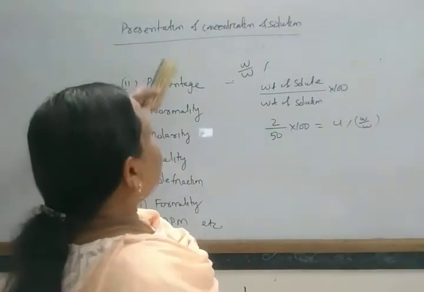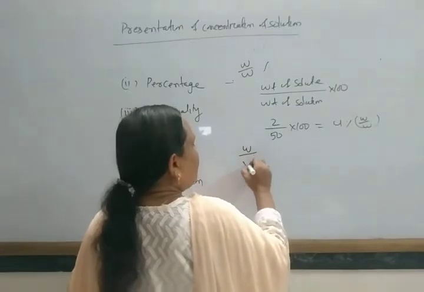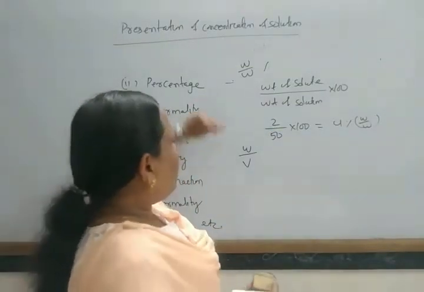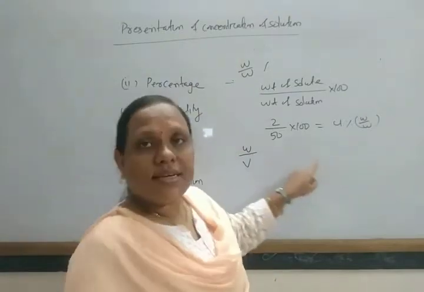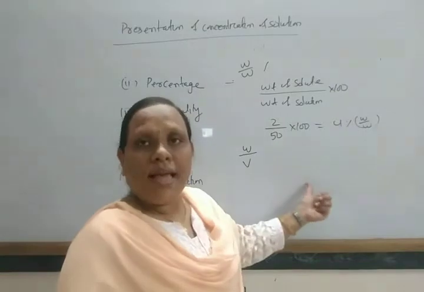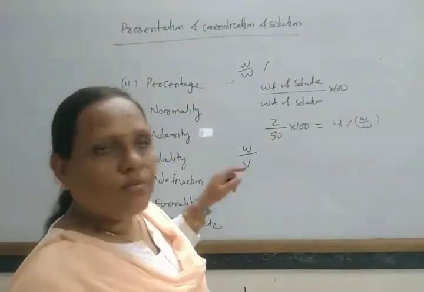Similarly, the percentage is also expressed in weight by volume, when the weight of solute is taken in gram and the volume of solution is taken in ml or liter. This is known as weight by volume.